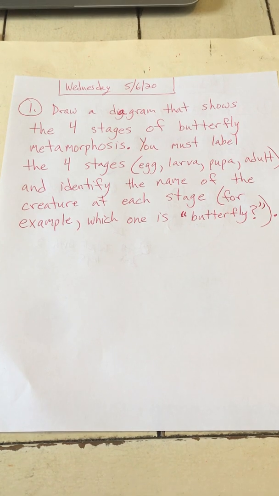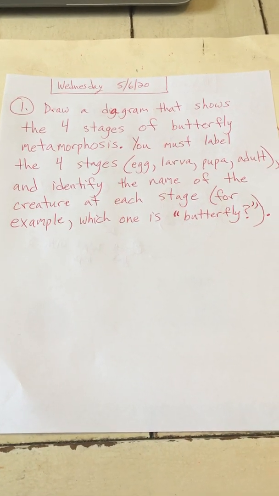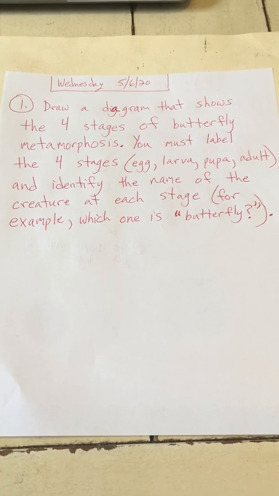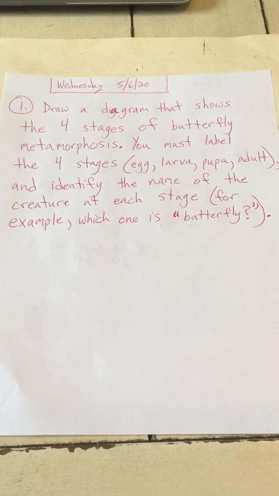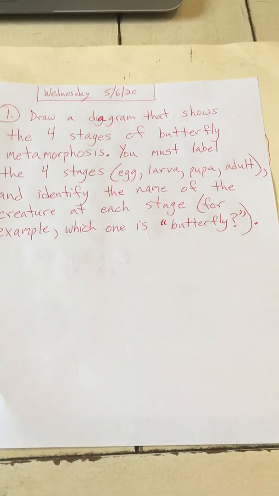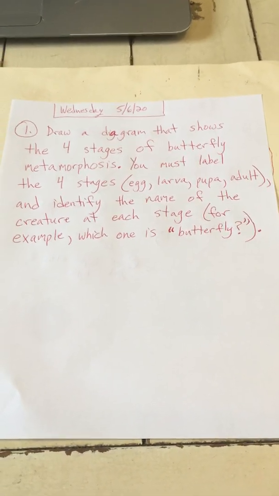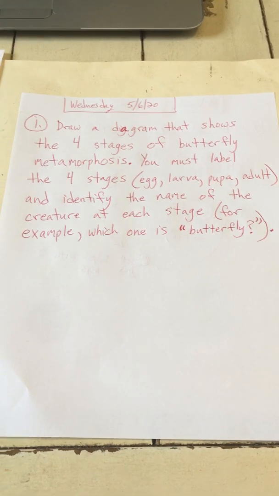It says, draw a diagram that shows the 4 stages of butterfly metamorphosis. You must label the 4 stages. So egg, larva, pupa, and adult. Those are the 4 stages. You have to label each one in your diagram, and identify the name of the creature at each stage. For example,